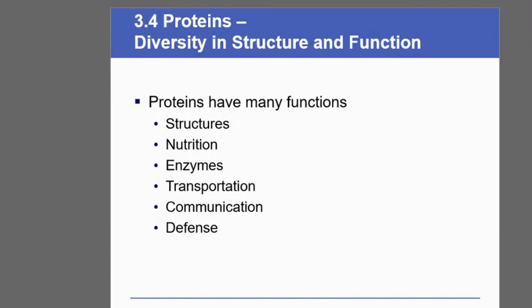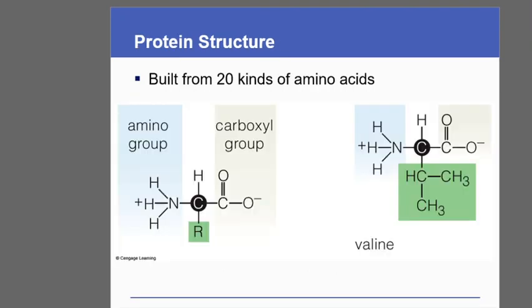So the next biomolecule is proteins. We know proteins are the functional molecules present within a cell. Now proteins have different functions. What are those? They provide the structural framework to the cell. They provide nutrition to the cell. Most of the enzymes, that is biocatalysts present within a cell, are made up of proteins. Proteins also help in transportation, in communication, and in defence, that is antibodies and all.